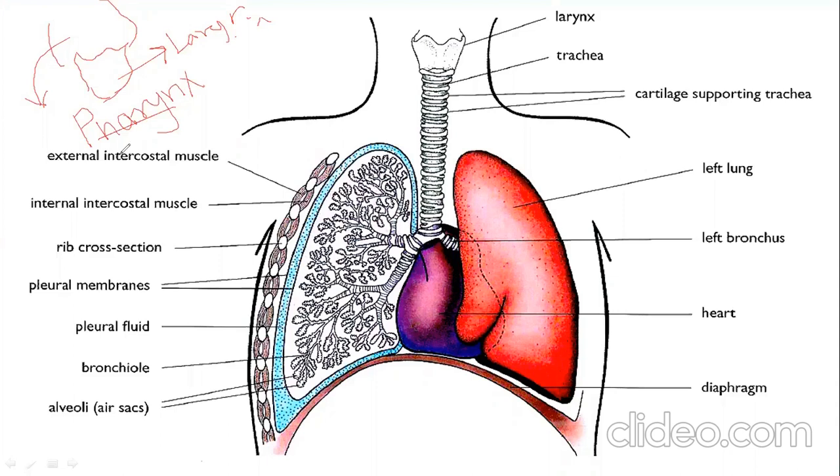After that, food will move toward the food pipe and oxygen will move toward the larynx. Is it clear? So these are two important things. You should not be confused with these.